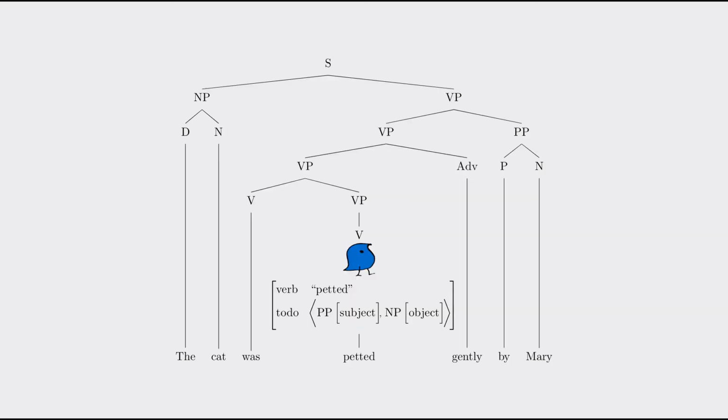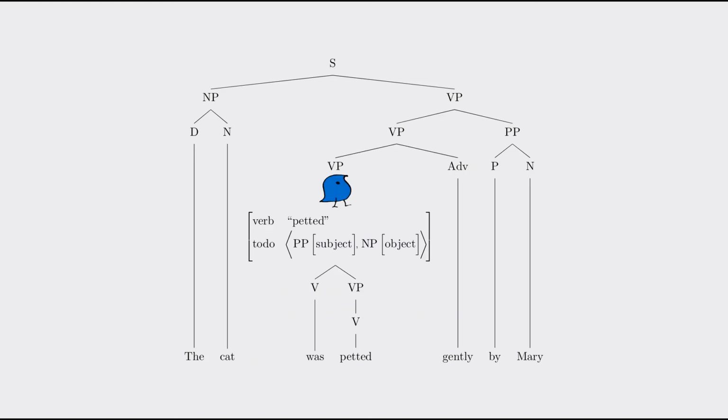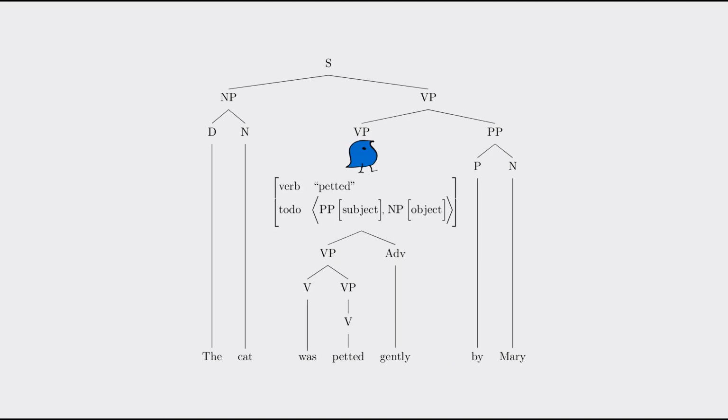It's actually very similar. The subject is now wrapped in a prepositional phrase, so the element in our list must be a prepositional phrase as well. And since the object is in the position the subject was before, and the subject is closer than the object, the order of the list is reversed. So notice that the subject label comes first, and then the object. If we walk up the tree with this new to-do list structure, it works very similarly. So Wug walks up, VP is not on her list, so she walks up again. Adverb is not on her list, so she walks up again.